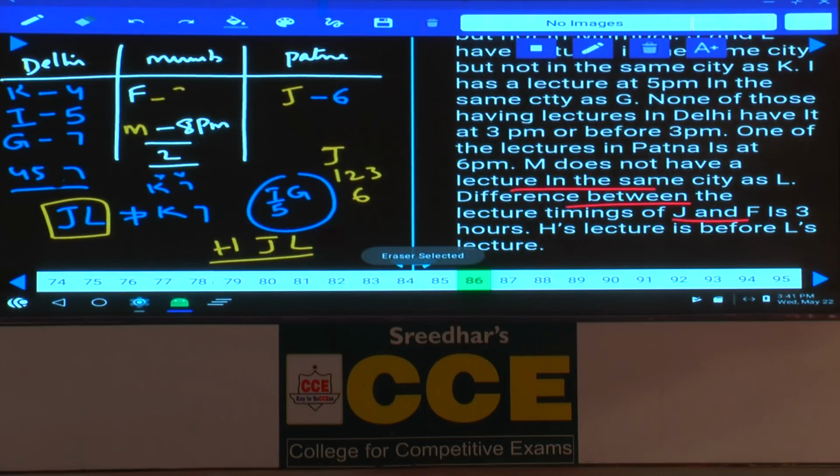Done with this? Now we are able to finalize the timings of these two. J and F is 3 hours. And H's lecture is before L. H is before L. Now the timings. What are the timings left over here? 1 and 2. Now between 1 and 2, H is before L. H is 1, L is 2. Done with this? 8 persons.